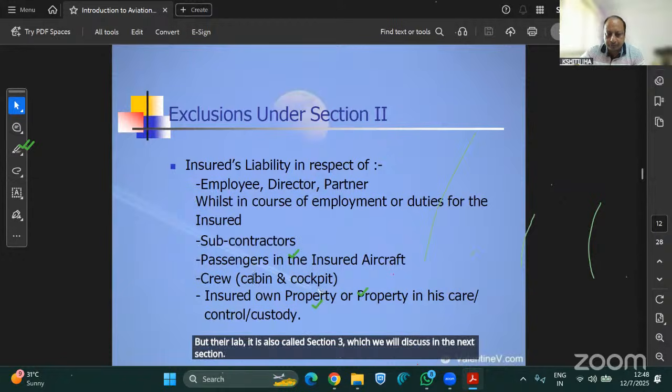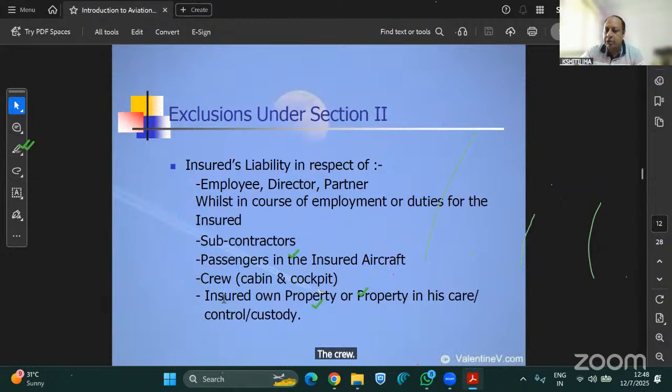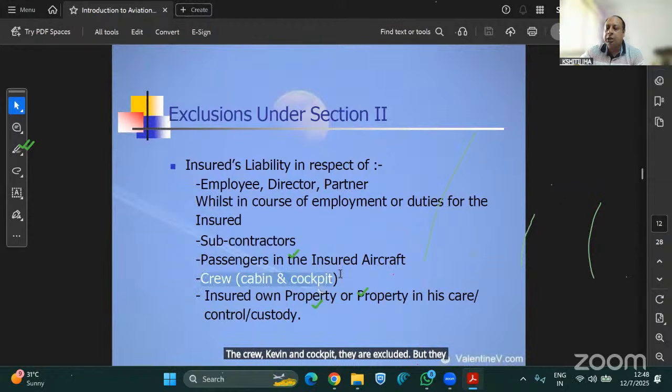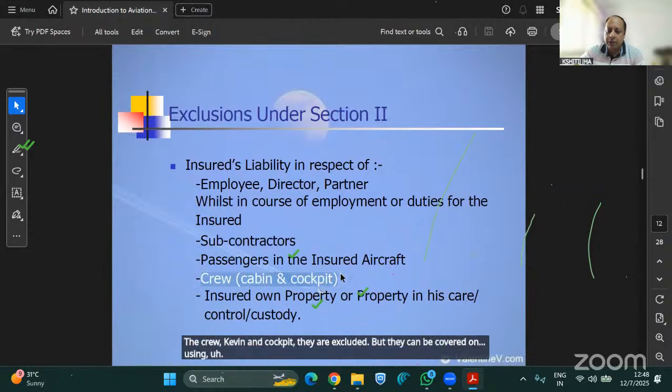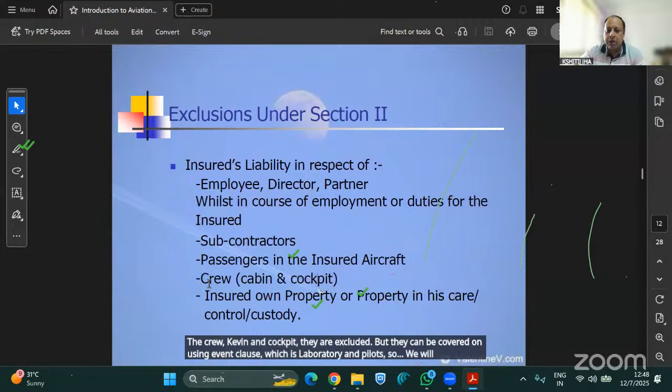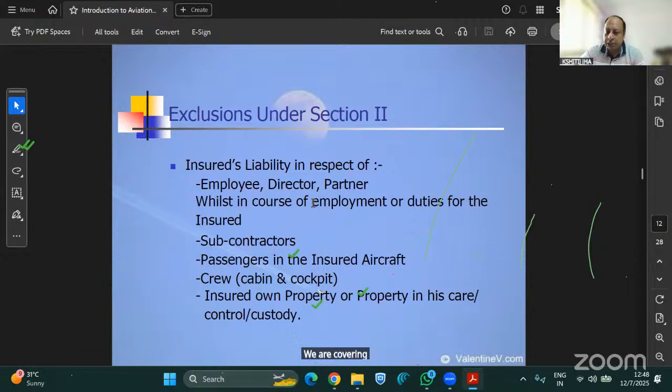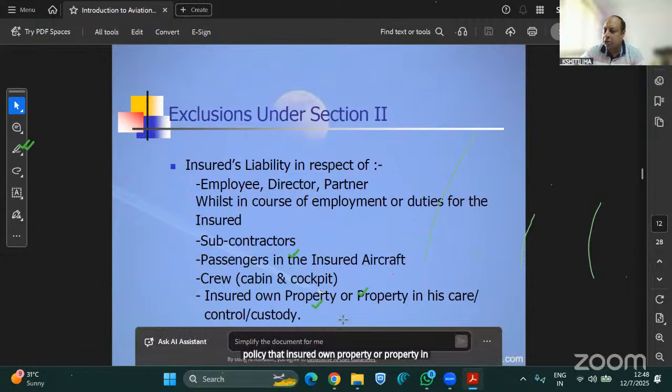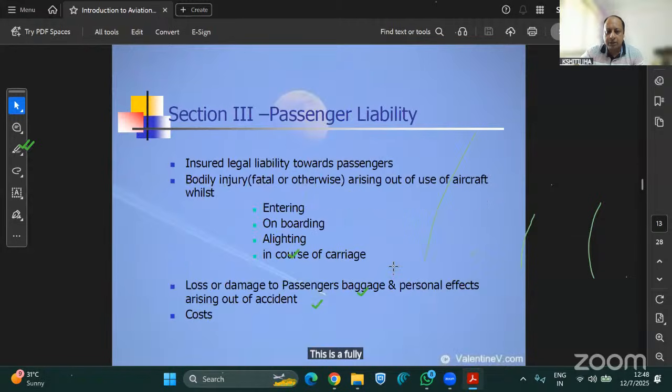Then crew, cabin, and cockpit are excluded, but they can be covered using the Event 73 clause, which is liability to crew and pilots. So when we attach the Event 73 clause, we are covering crew members as well under this policy. Then the insured's own property, or property in his care, custody, and control, is not covered here. This is absolutely excluded.